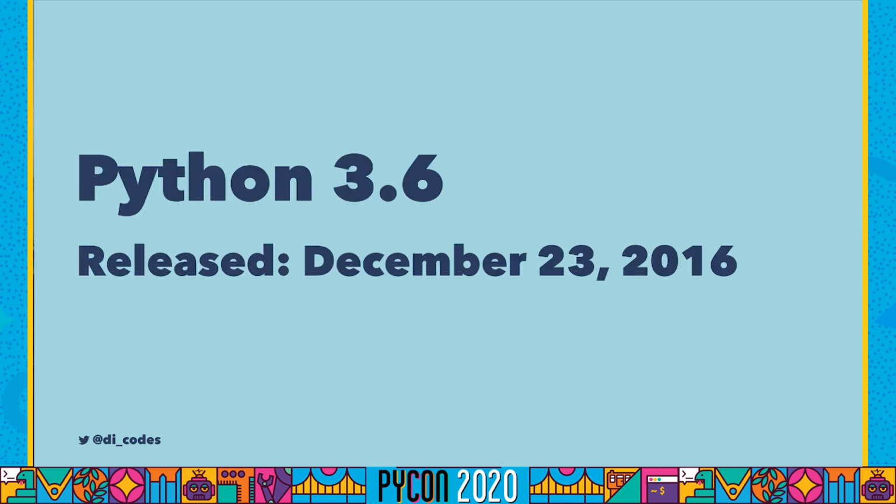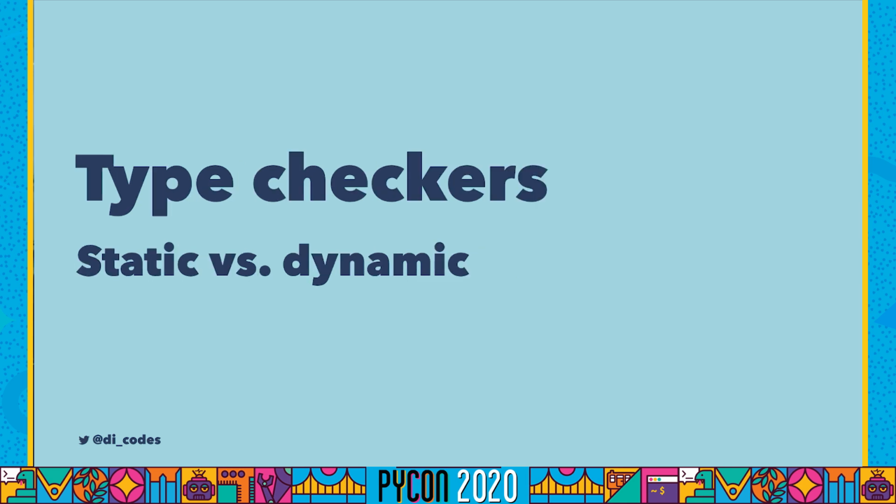So with Python 3.6, we got PEP 526 support, and we almost had everything to do static type checking in Python, except for a type checker. Now, there are two types of type checkers, static and dynamic. Static type checkers don't actually run your code. They look at it at rest when it's not being evaluated. Dynamic checkers, however, would check types while your application is actually running.